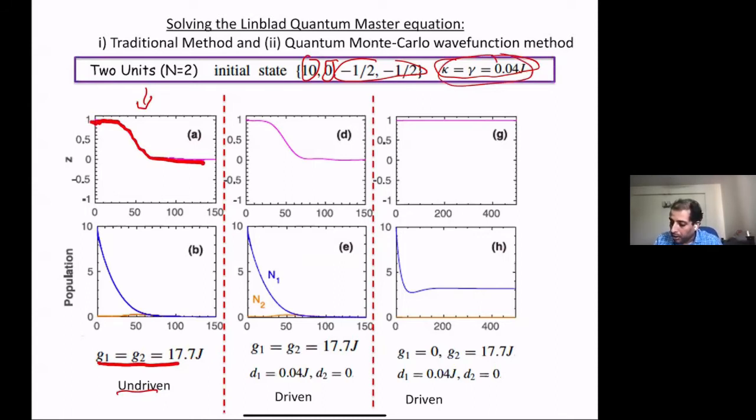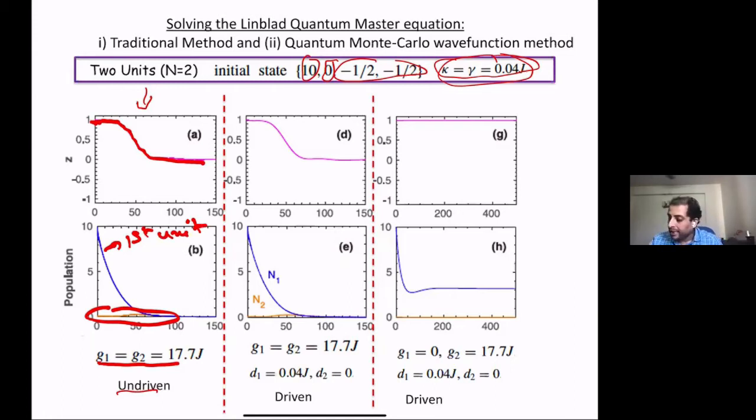This is the population of the first unit, and this is the population of the second unit. So if there is no drive, the imbalance is sort of maintained for some time, but then because of dissipation, you eventually lose everything.